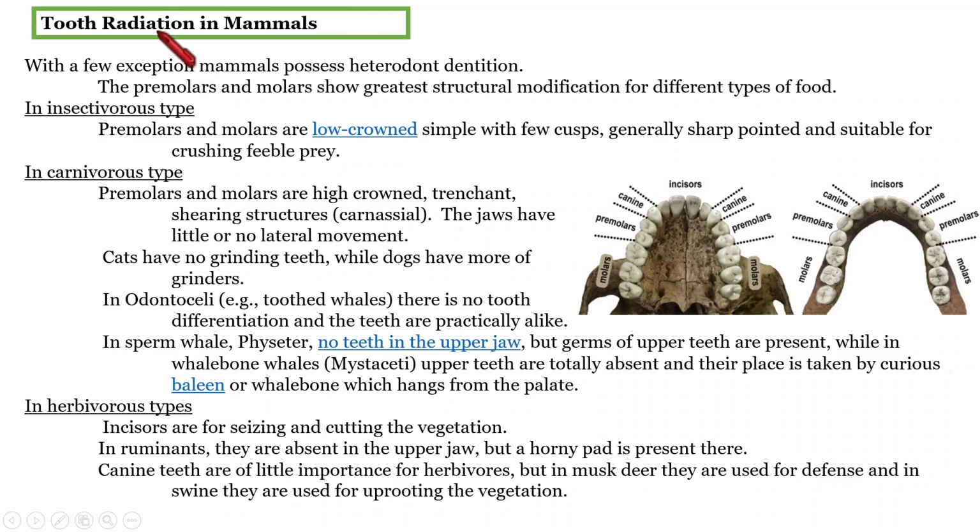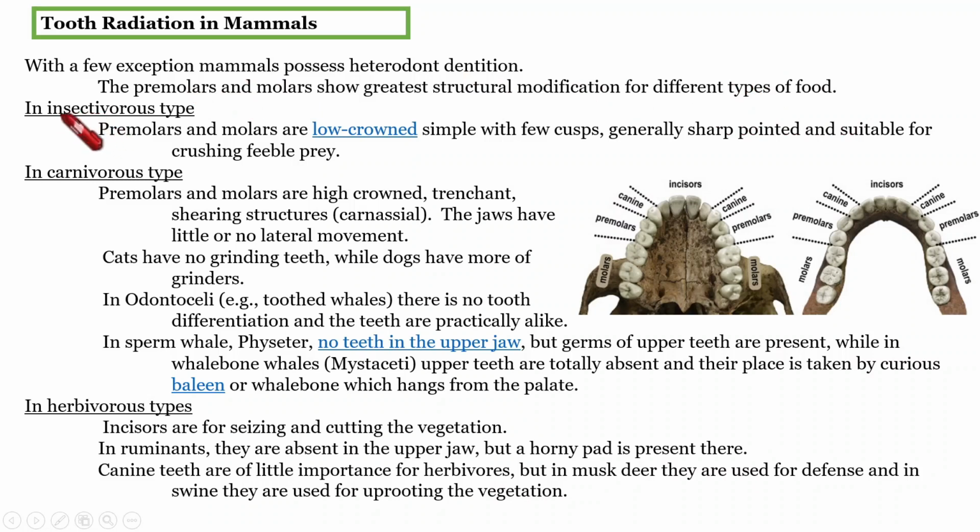Next, we are going to see some modification happen to the tooth in the case of mammals. We know that with a few exceptions, most mammals possess heterodont type of dentition. That means our teeth are not of the same structure as well as the same function. They are all doing different functions, and look-wise also they are different. Mainly the premolars and molars are modified to meet different requirements, especially based on the type of food.